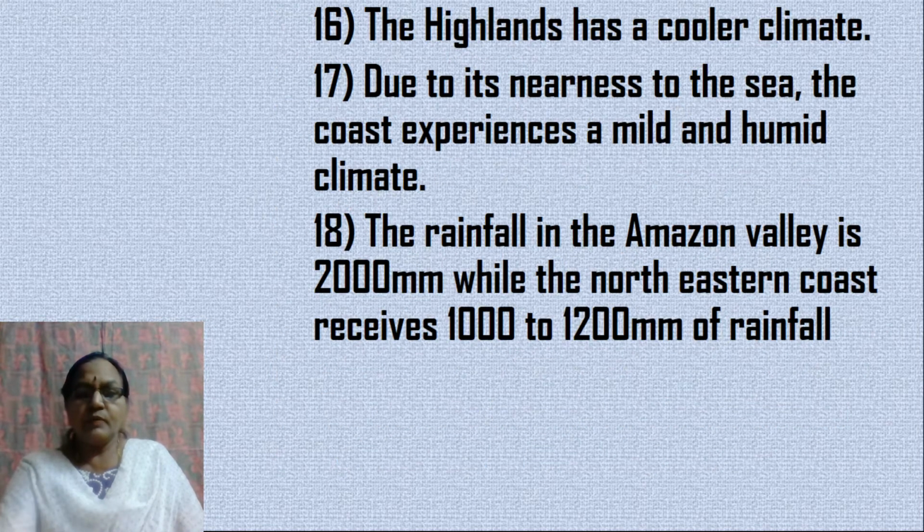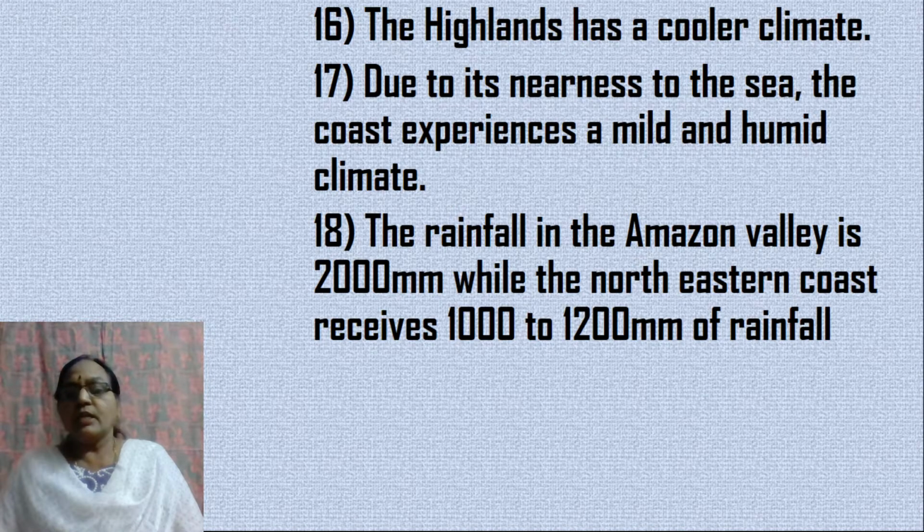But if you look at the highlands, the altitude of the Brazilian highlands is about say 1,000 meters. So compared to the Amazon valley, Brazilian highlands have a cooler climate because of the altitude.